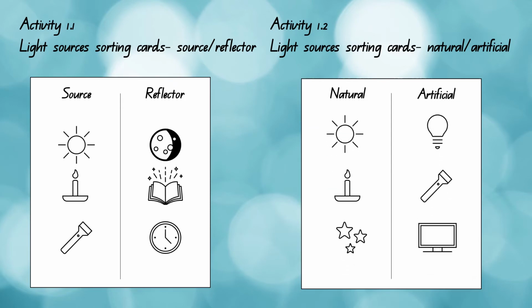Students can engage with a range of picture cards to classify items as a source of light or a reflector of light. Extended understanding of light sources can be developed through engaging in classification of light sources as natural and artificial.